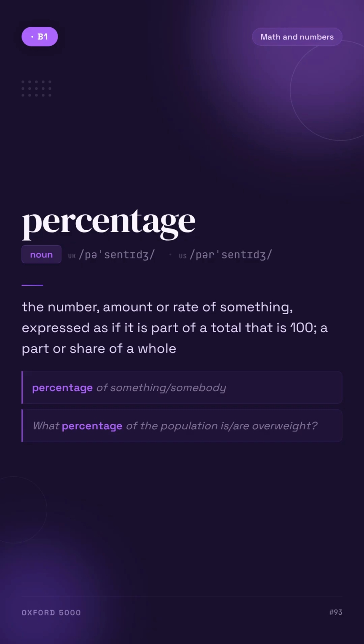Percentage. The number, amount, or rate of something, expressed as if it is part of a total that is 100, a part or share of a whole. For example, percentage of something.